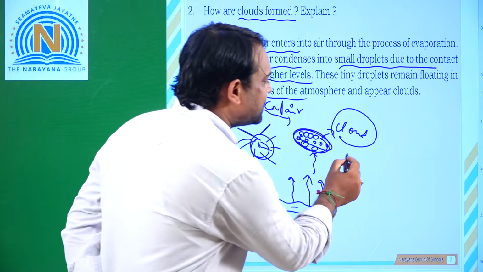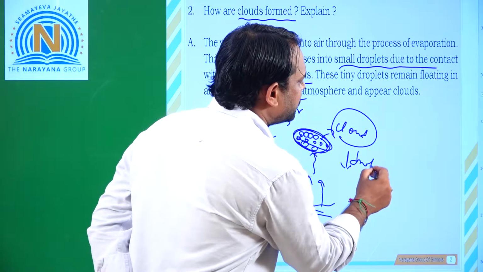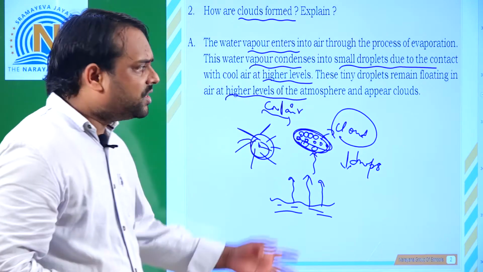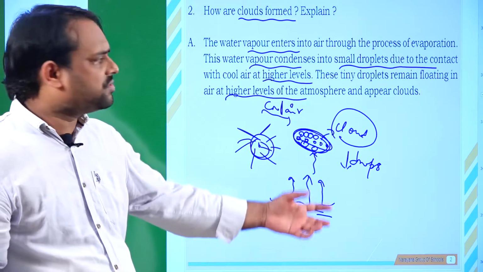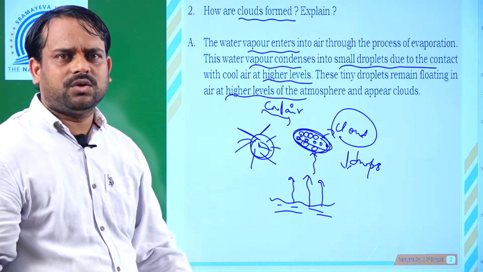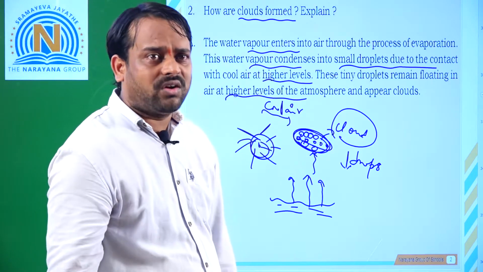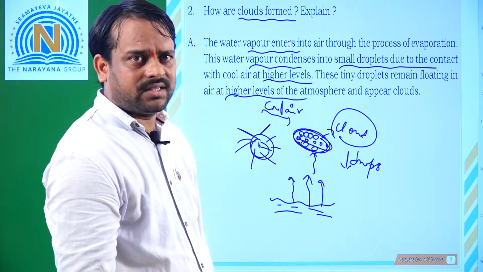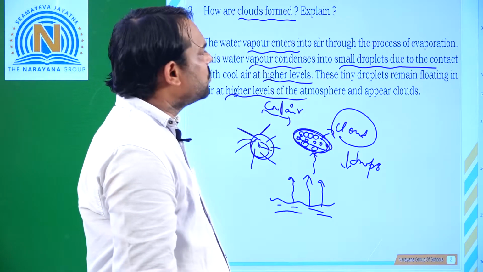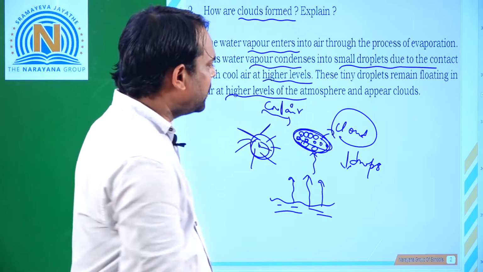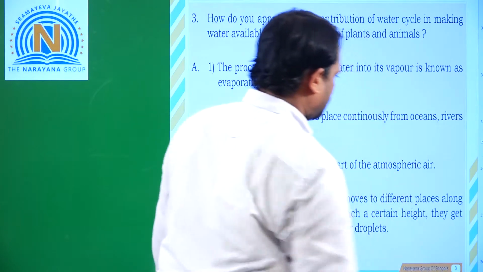What happens when the temperature suddenly drops? These clouds convert into water, and again it falls in the form of small droplets that we call rain. So clear? Right. This is how the clouds are formed. Clear? And next we'll move to the next question.